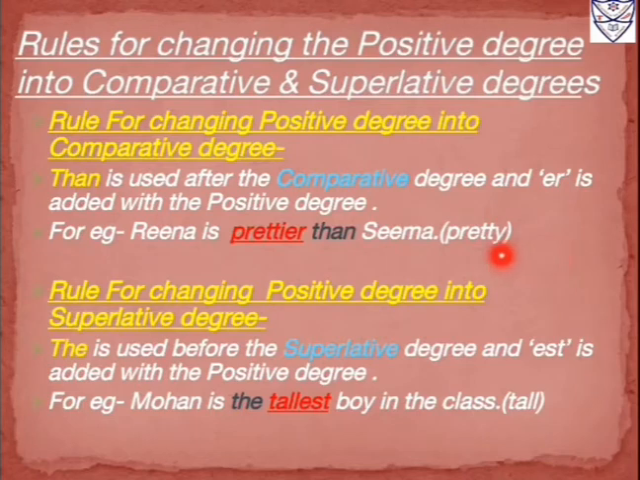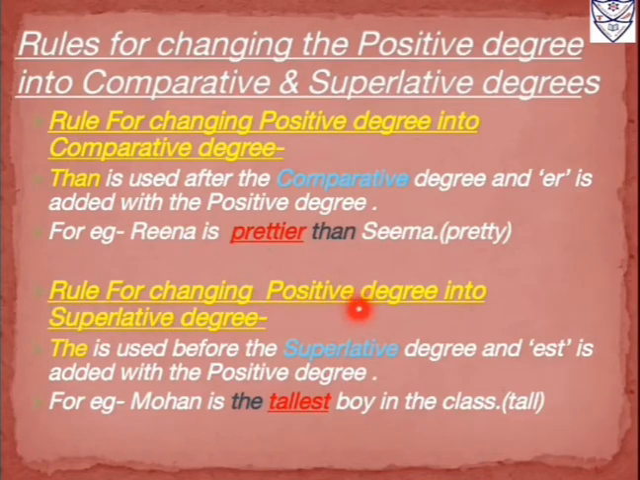Now to make it comparative degree, we will remove y and instead of y we will write i, because before y there is a consonant. So according to the rules for formation of comparative and superlative degrees from positive degree, we remove y, write i, and add er to form the comparative degree. So the answer will be prettier. We can say that Reena is prettier than Seema, as there is comparison between two persons.